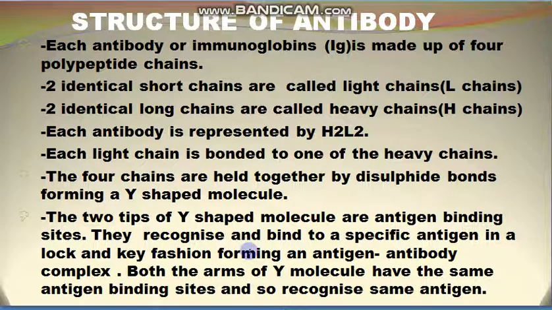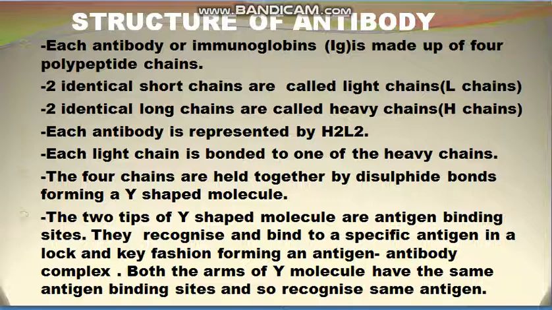They recognize and bind to a specific antigen in a lock and key fashion, forming an antigen antibody complex. Both the arms of the Y molecule have the same antigen binding site and so recognize the same antigen.